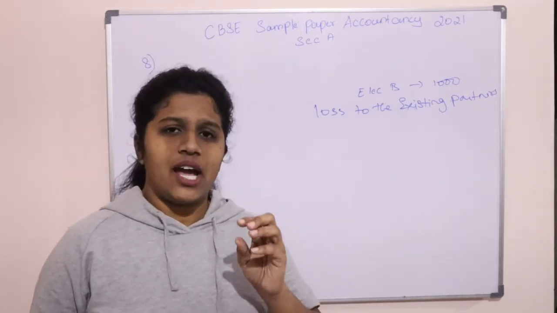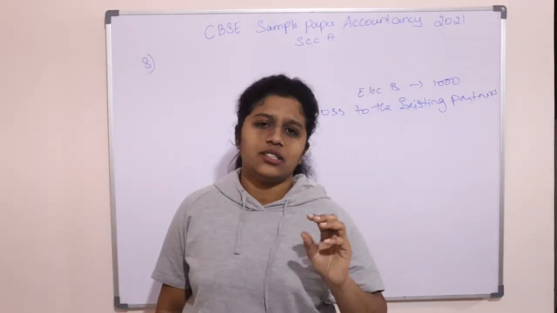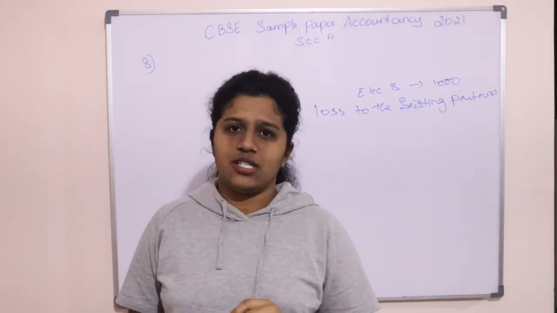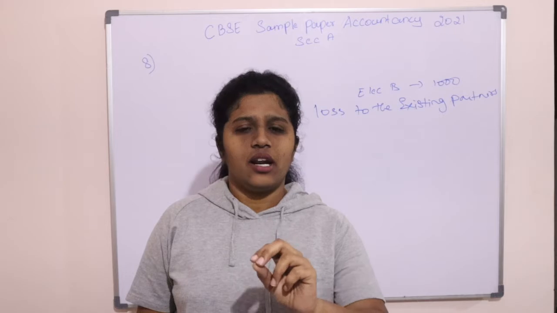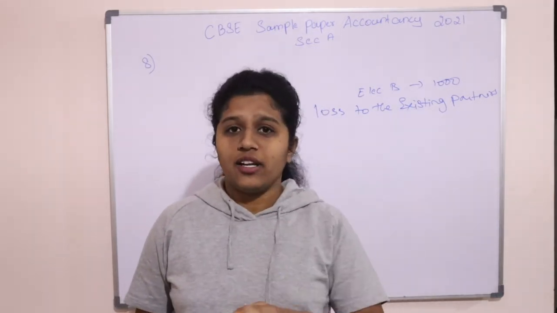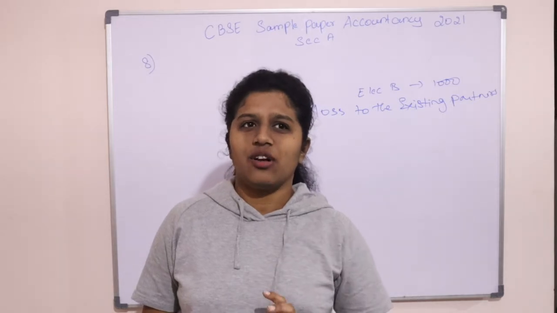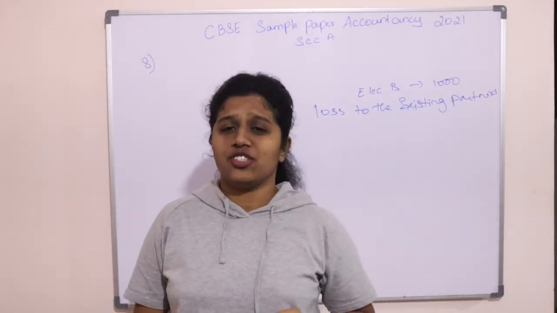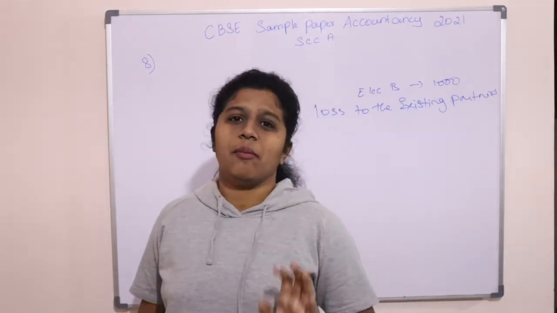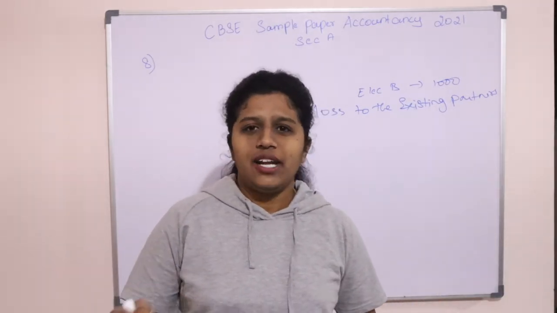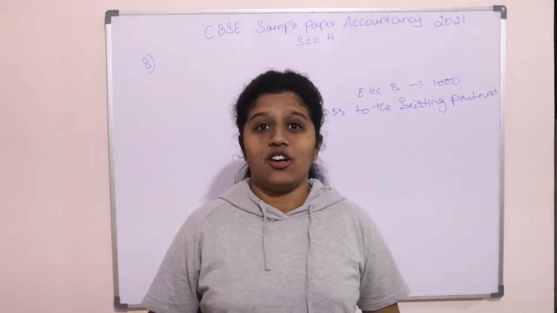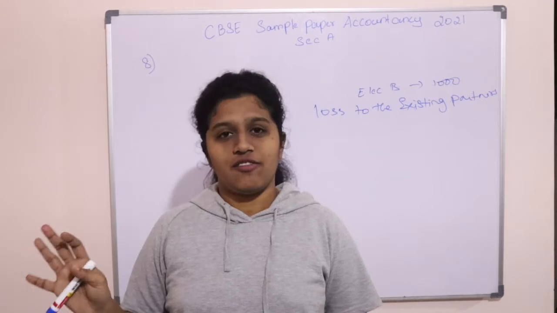Now, what is the meaning of guarantee of partner? I will just tell you the conceptual understanding, then we will proceed to the question. Now, what is guarantee of profits? Imagine there are three partners, A, B, C. Now we are getting a fourth partner into our firm, and he is not willing to come, or he has doubt that he may get the profits or not. So we tell him, okay, you come to our firm, we will give you a certain minimum amount of profit. For example, we take D and we assure him around 50,000 profits every year, irrespective of loss.